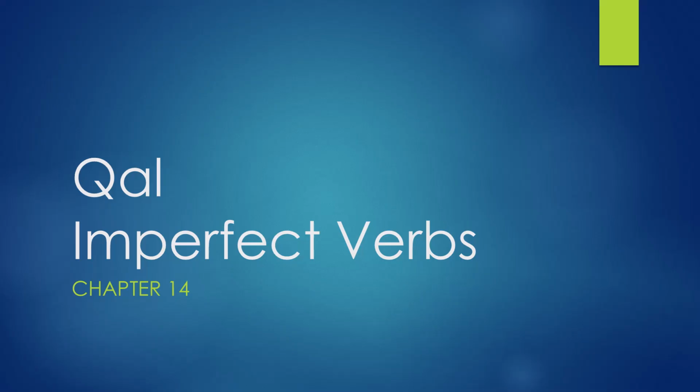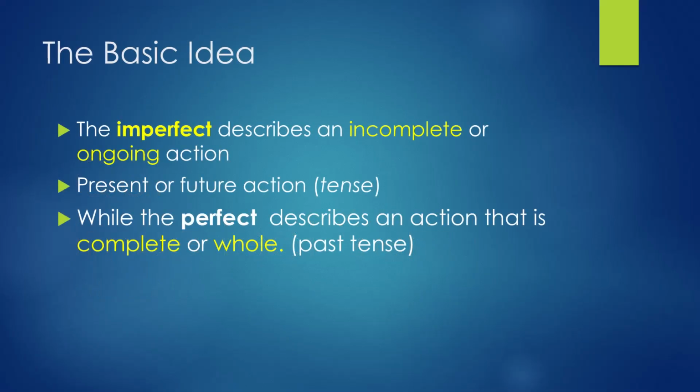Now in the previous chapter we looked at perfect verbs. In chapter 14 we are looking at imperfect verbs. So let's get started. Let me remind you of the basic idea of an imperfect verb. The imperfect verb describes an incomplete or ongoing action. This verb shows an action that is not completed, and at times it can be ongoing. Because it's incomplete, it's normally translated as a present or future action.